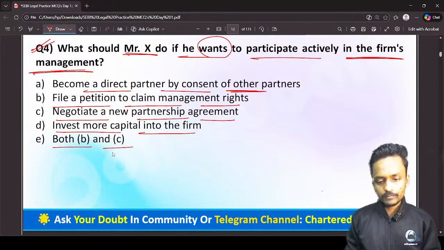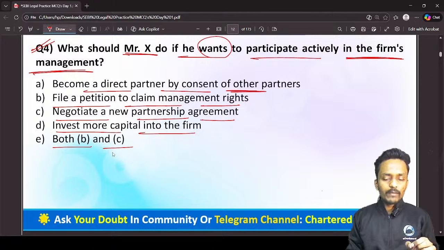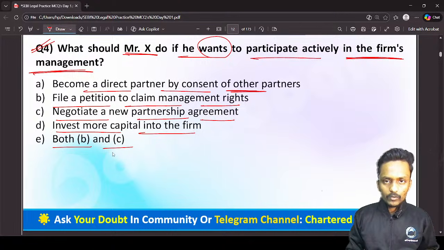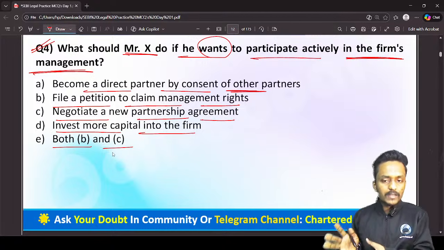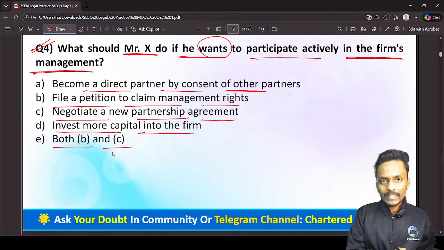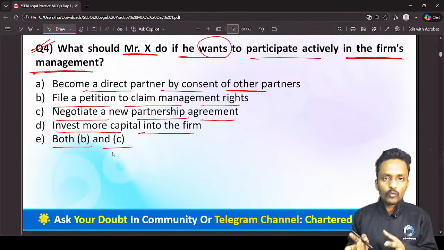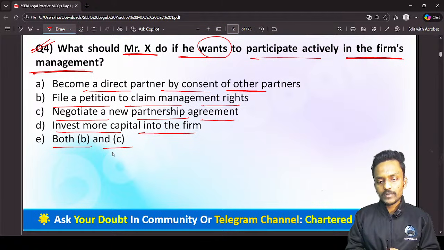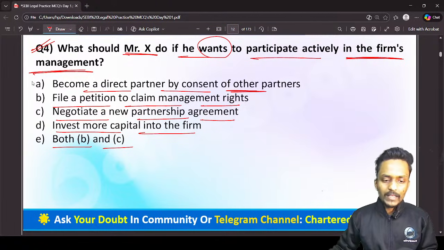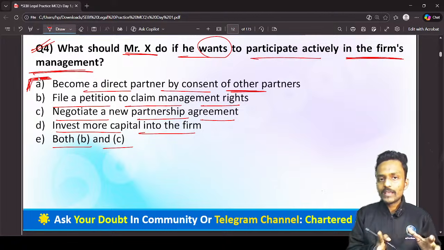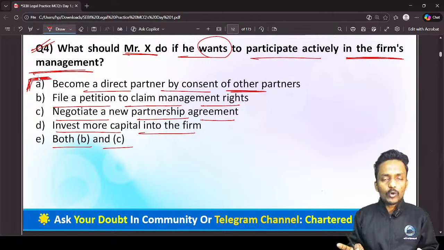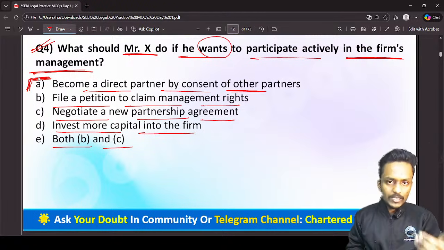When a partner has the right to participate in the management, and a transferee partner wants the same right in the management of the partnership firm, in that case he has to become a direct partner. Participating in the firm management is a right given only to a normal partner, not to a transferee partner.